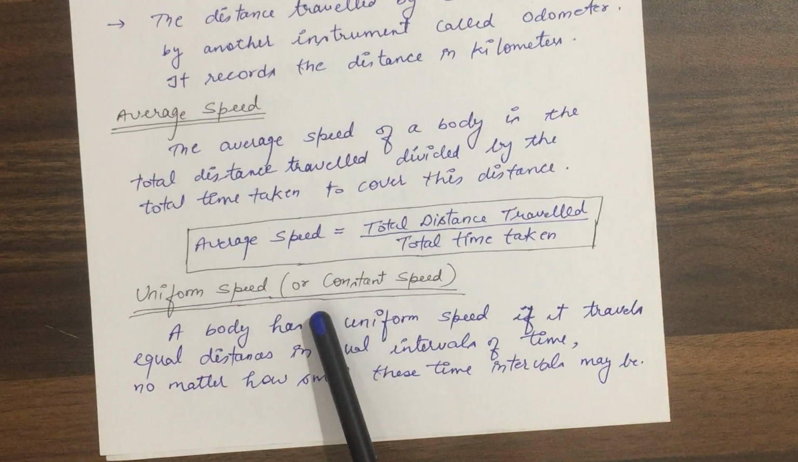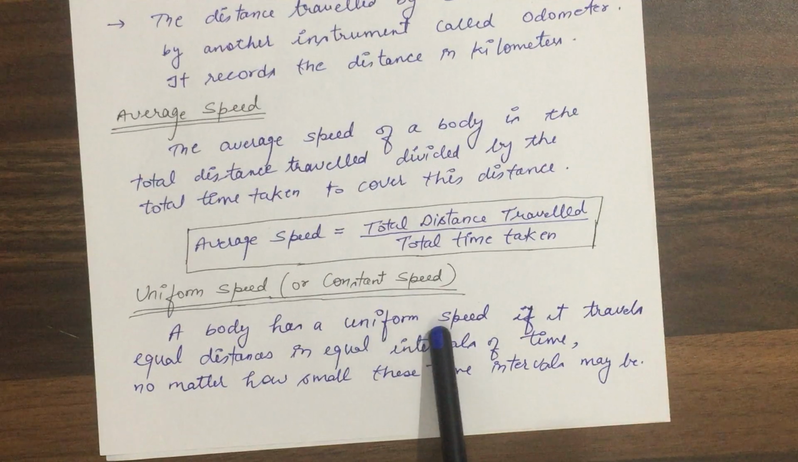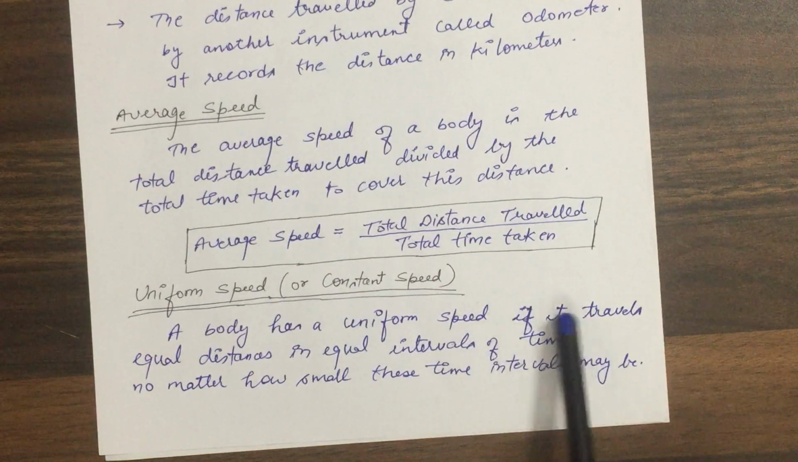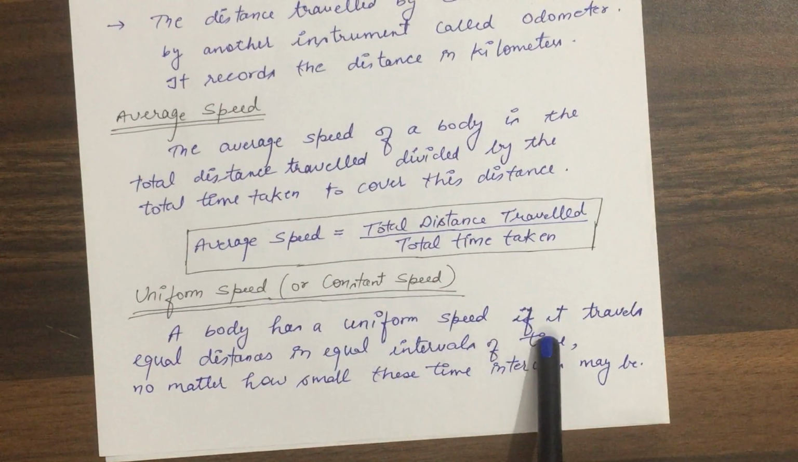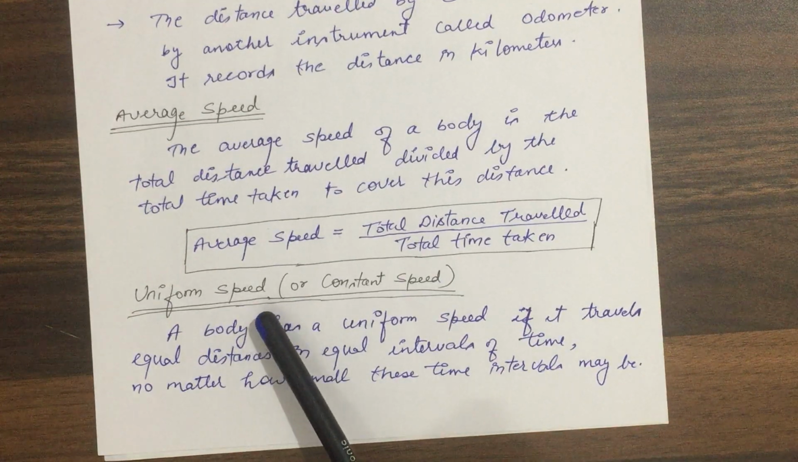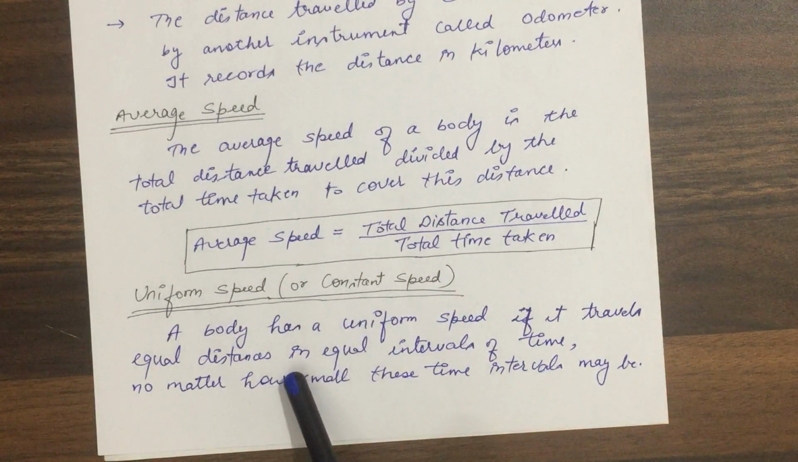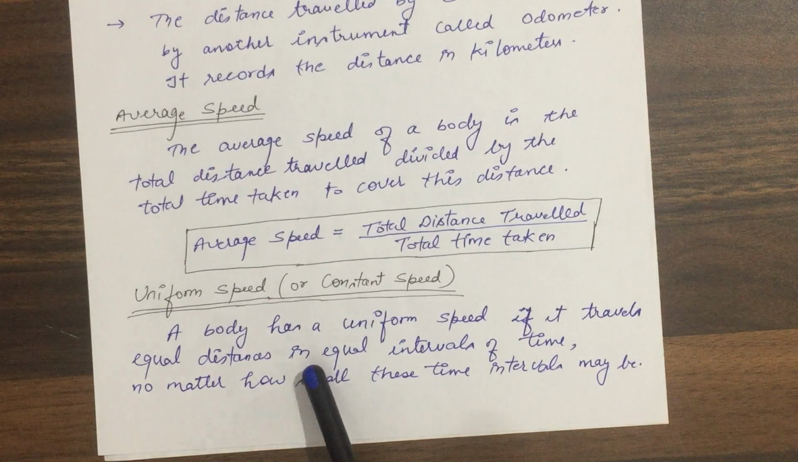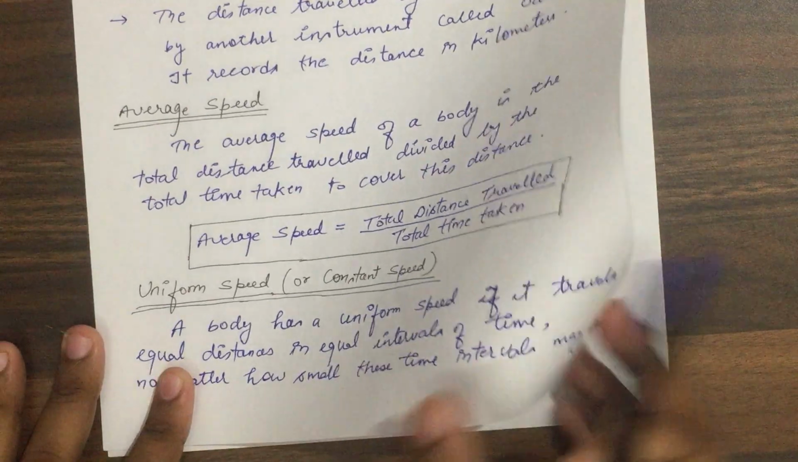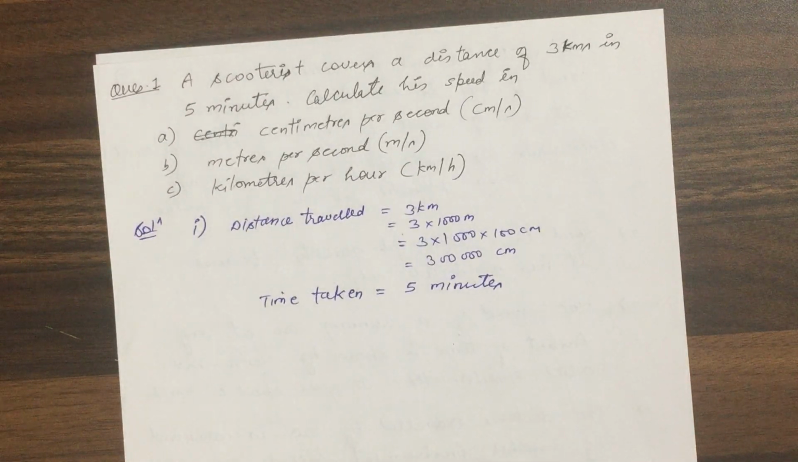Now we will define what is uniform speed or constant speed. So a body has a uniform speed if it travels equal distances in equal interval of time, okay. So when we will say a body has a uniform speed, a body has a uniform speed जब वो इक्वल टाइम इंटरवल्स में इक्वल डिस्टेंसेस कवर करती है, ठीक है. नाउ वी विल सी सम एग्जांपल्स. सो लेट अस टेक अ लुक एट